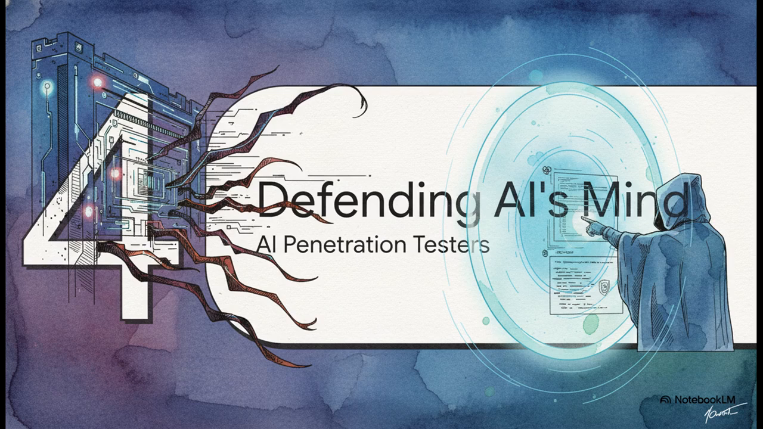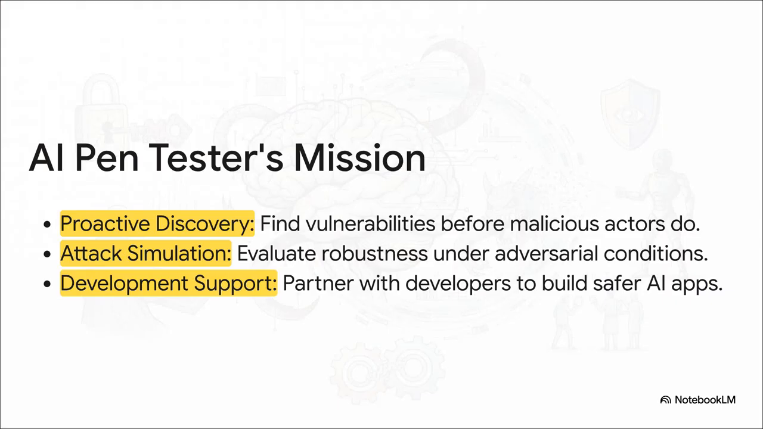So with attackers having this much success, who is actually fighting back? Well, this is where we meet the heroes of our story, AI penetration testers. Their entire job is to think like a hacker to make AI safer for the rest of us. Think of these folks as the digital detectives of the AI world. Their mission is basically threefold. Find the holes before the bad guys do, simulate real-world attacks to see how the AI holds up when things get ugly, and work hand-in-hand with developers to build stronger, more secure systems from the very beginning.